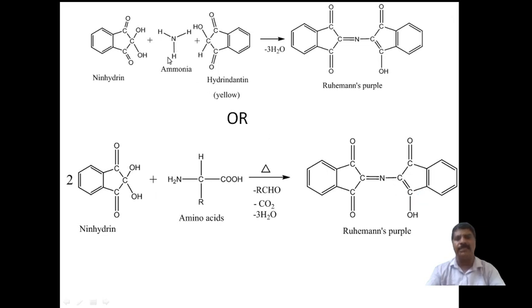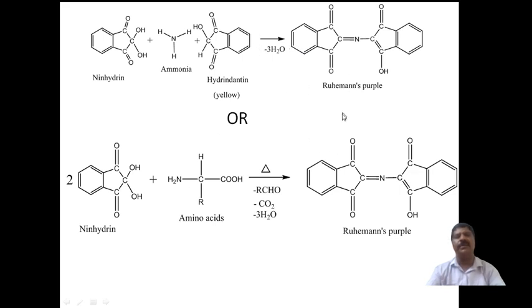Here ammonia is placed in the center, and the remaining OH groups combine to give H2O molecules. The nitrogen combines, a rearrangement takes place, and an H becomes an OH. Therefore there is an OH group, and two ketonic groups will be present, containing a carbon nitrogen double bond, and such a compound is called Ruhemann's purple. This is for understanding purposes.